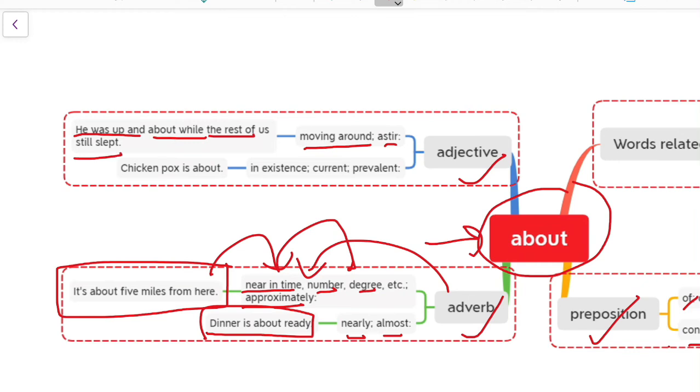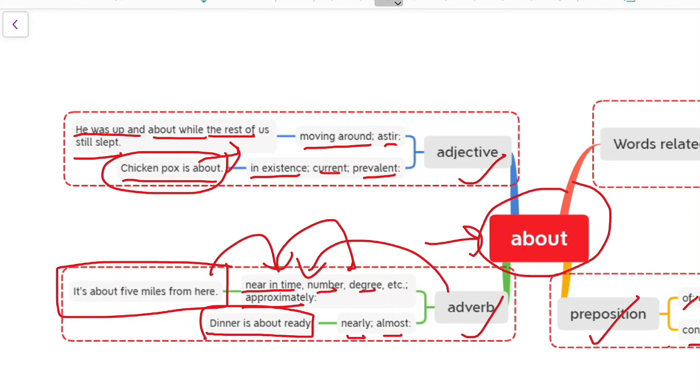That means he is already up and he is just moving here and there while we all are sleeping. Okay, now in existence, current, or prevalent, something that is going on nowadays, we are using about as an adjective, such as chicken pox is about. That means chicken pox is currently going on.